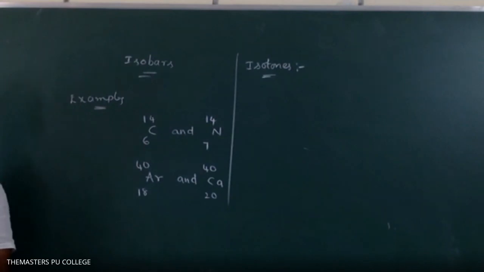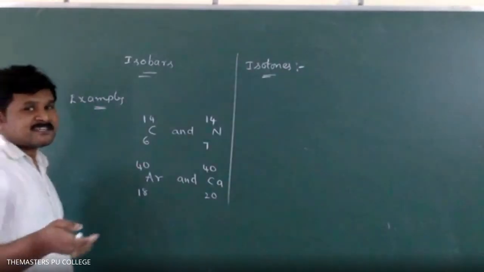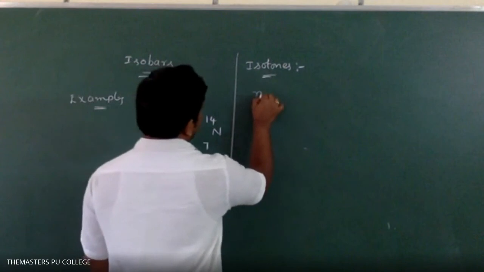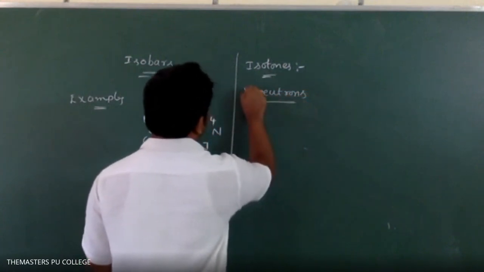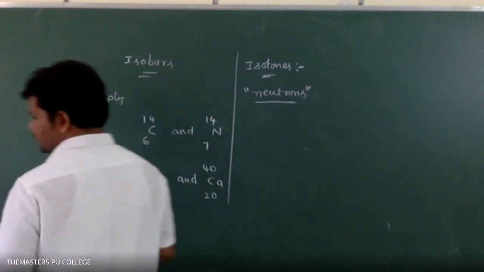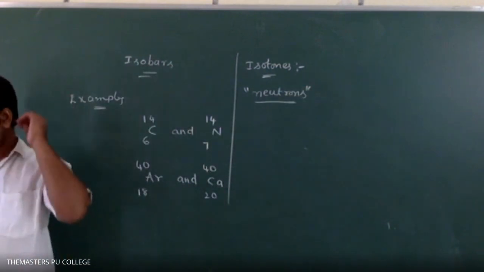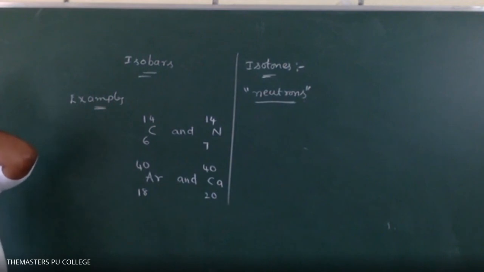I repeat, the atoms of different elements with a different mass number and atomic number, but having the same number of neutrons. Atoms having the same number of neutrons are called isotopes.